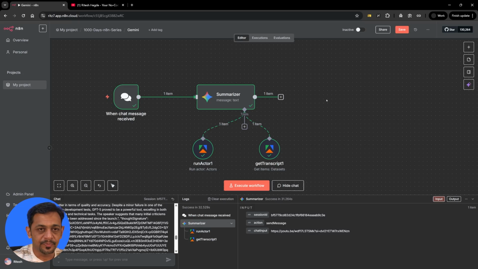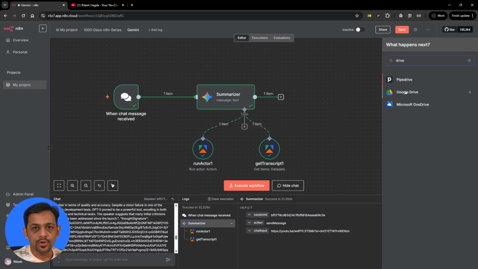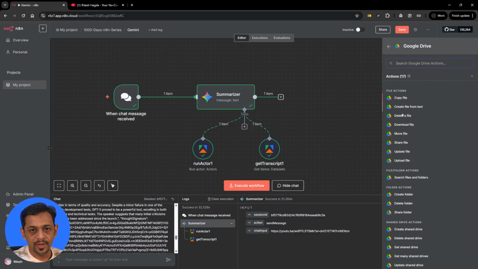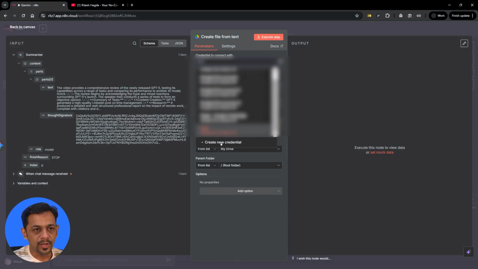Okay, so let's see how we integrate Google Docs into n8n. And for that, let's go here, search for Drive. You have Google Drive, select that. And we need to create a file. Create file from text. That's precisely what we want. And credentials to connect with.